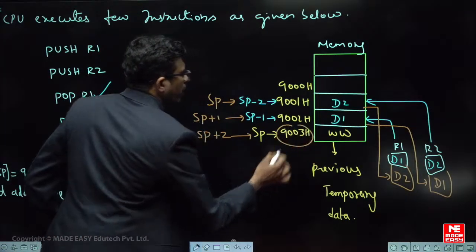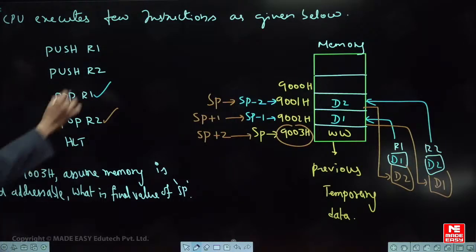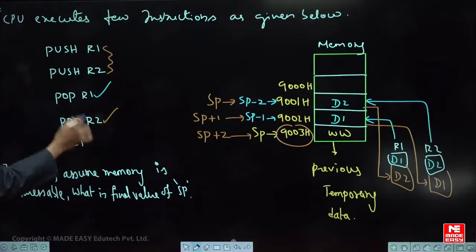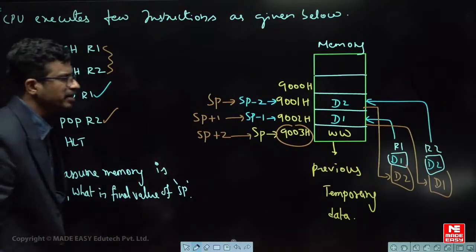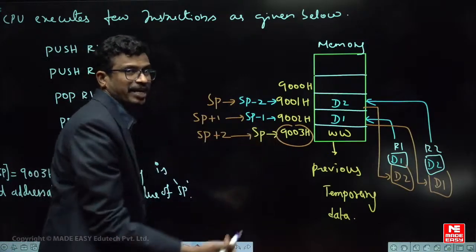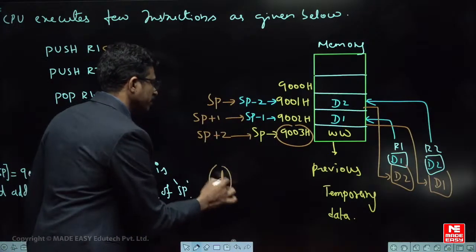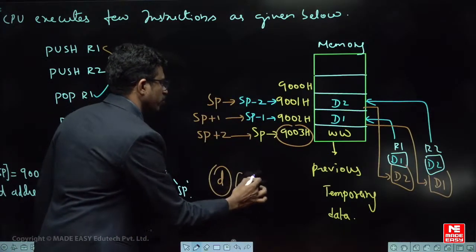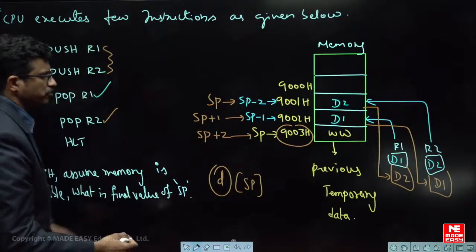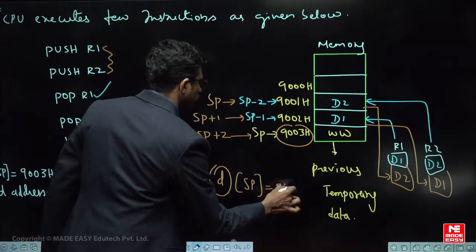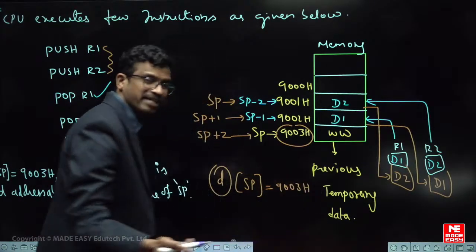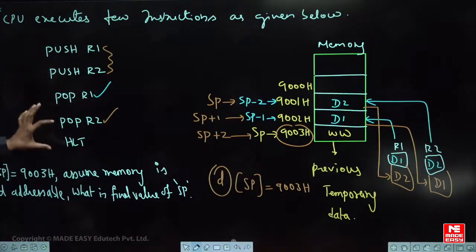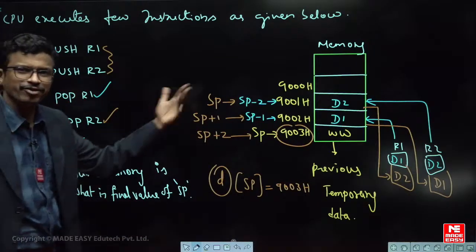Very simple. How many times you have stored into the stack, that many times you have accessed from the stack. So very easy, the SP value remains the same. So option D is the correct answer. Whatever is the content of SP, it will remain the same, meaning SP will have 9003 only. Got it? How many times push is there, that many times pop is there. So it cancels, -2 +2, done.